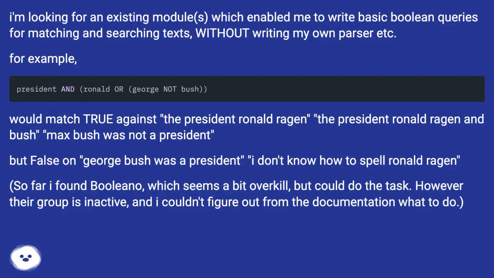would match true against "the President Ronald Reagan", and "the President Ronald Reagan and Bush", but false on "Max Bush was not a president" and "George Bush was a president". I don't know how to spell Ronald Reagan. So far I found Boolean.py, which seems a bit overkill, but could do the task. However, their group is inactive, and I couldn't figure out from the documentation what to do.